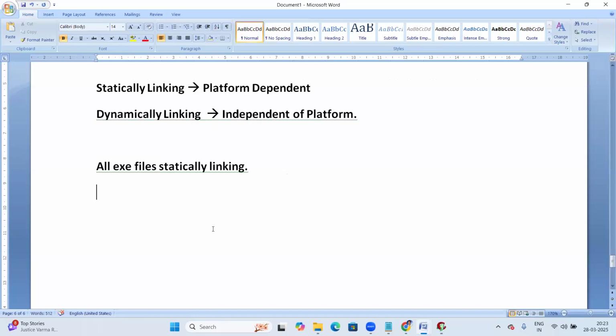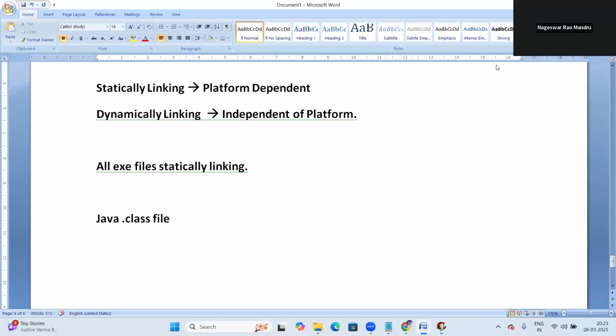When it comes to Java, the Java .class file. Next, one more thing: Python is also independent of platform. Not only the Java .class file, even a Python script is also independent of platform and portability.